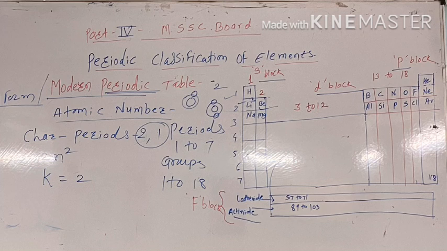Next point, the sixth period includes the lanthanide series, and the actinide series is included in the seventh period, because these elements of lanthanide and actinide show close resemblance with the sixth and seventh periods.